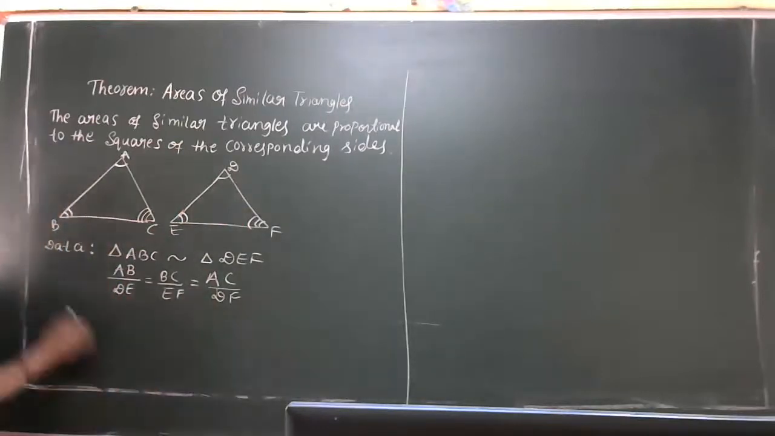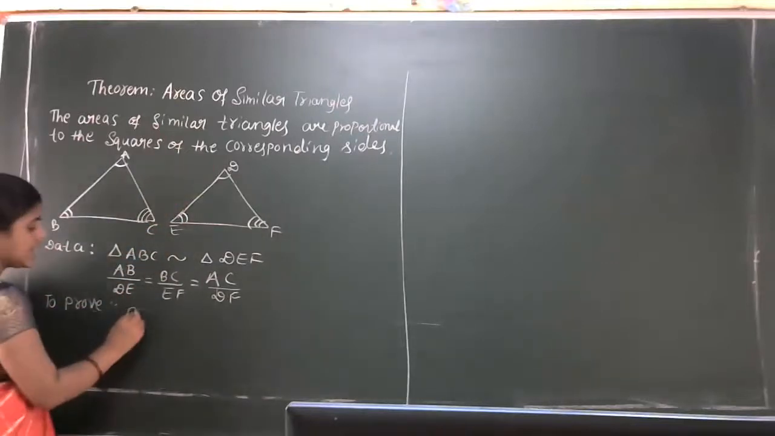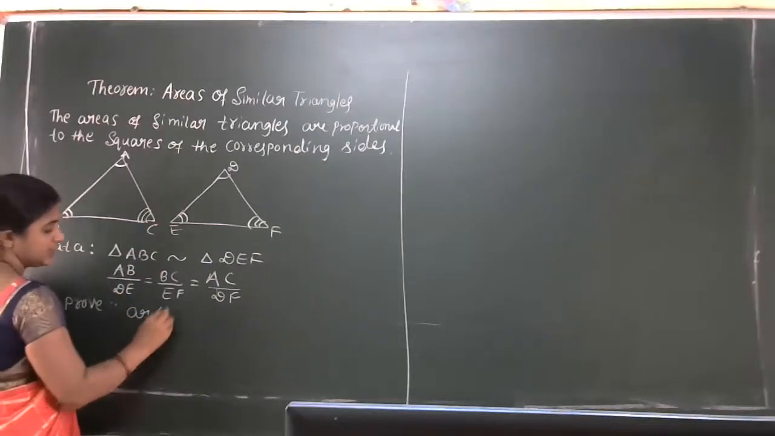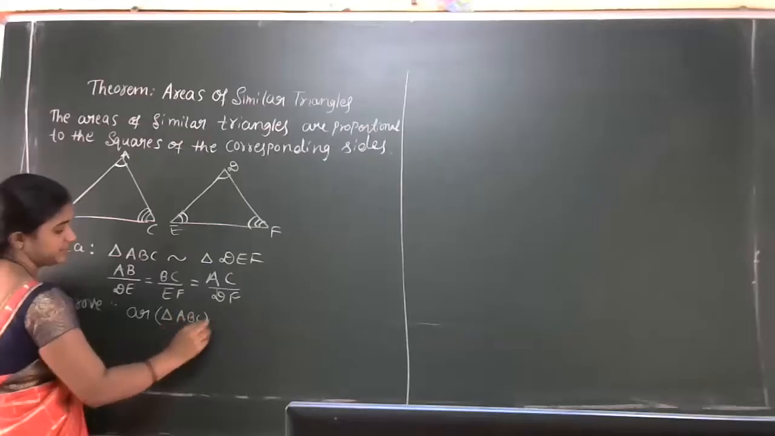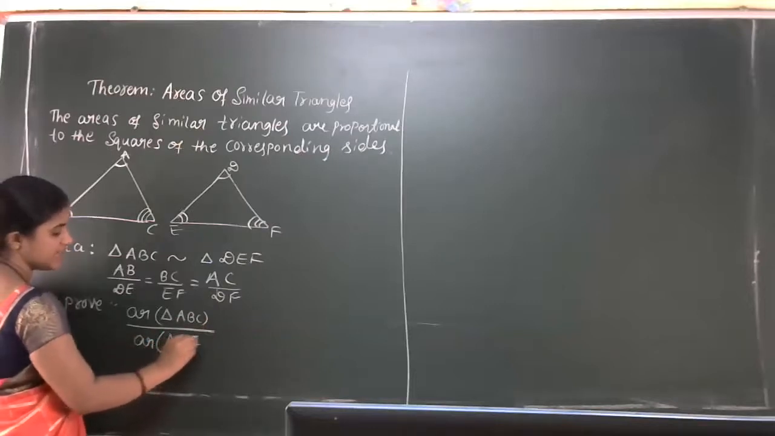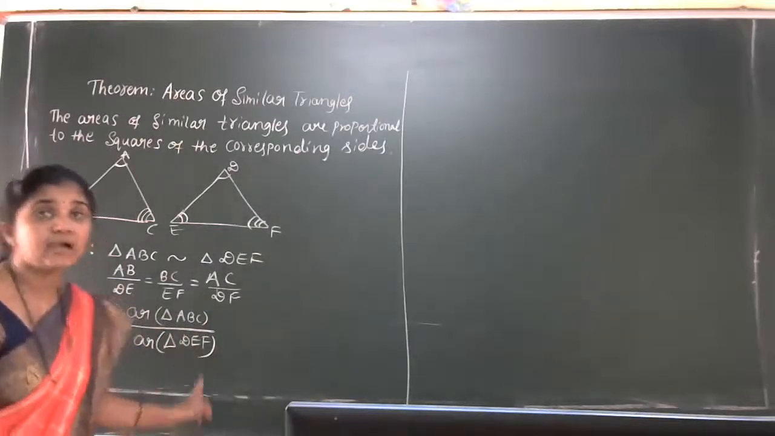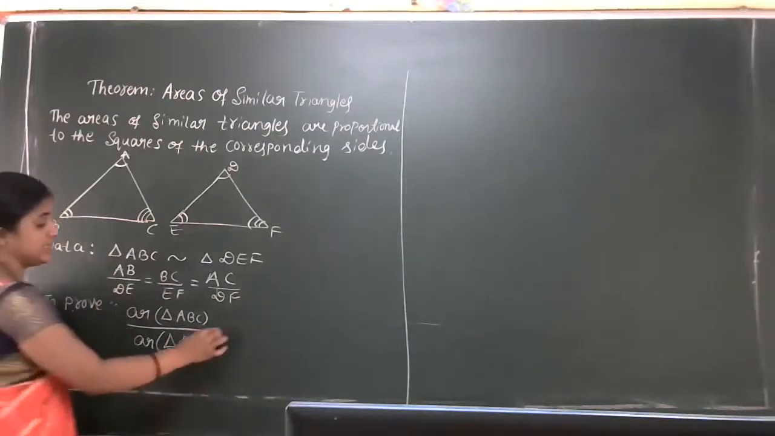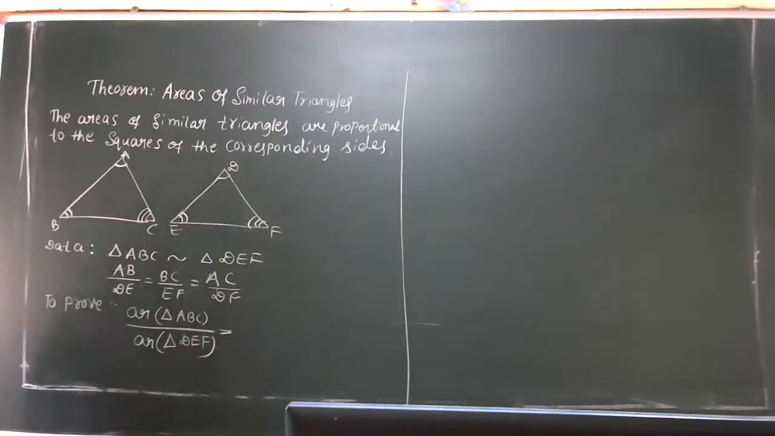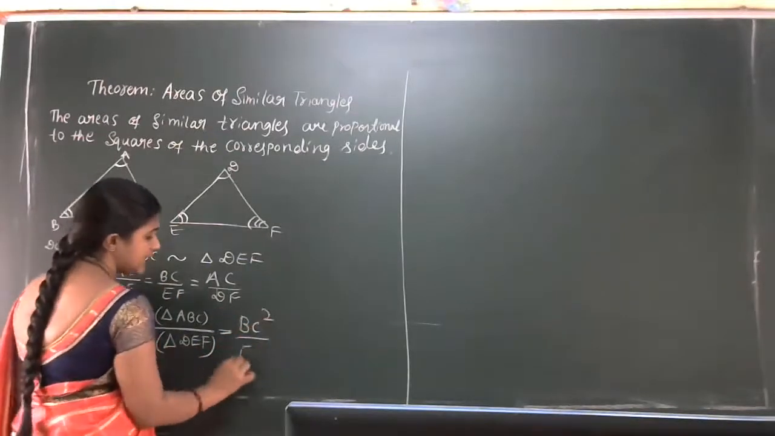Now, to prove, what we have to prove here? Only the to-prove part I'll write here, then I'll jump to that side. To prove: area of triangle ABC divided by area of triangle DEF is equal to BC square by EF square.